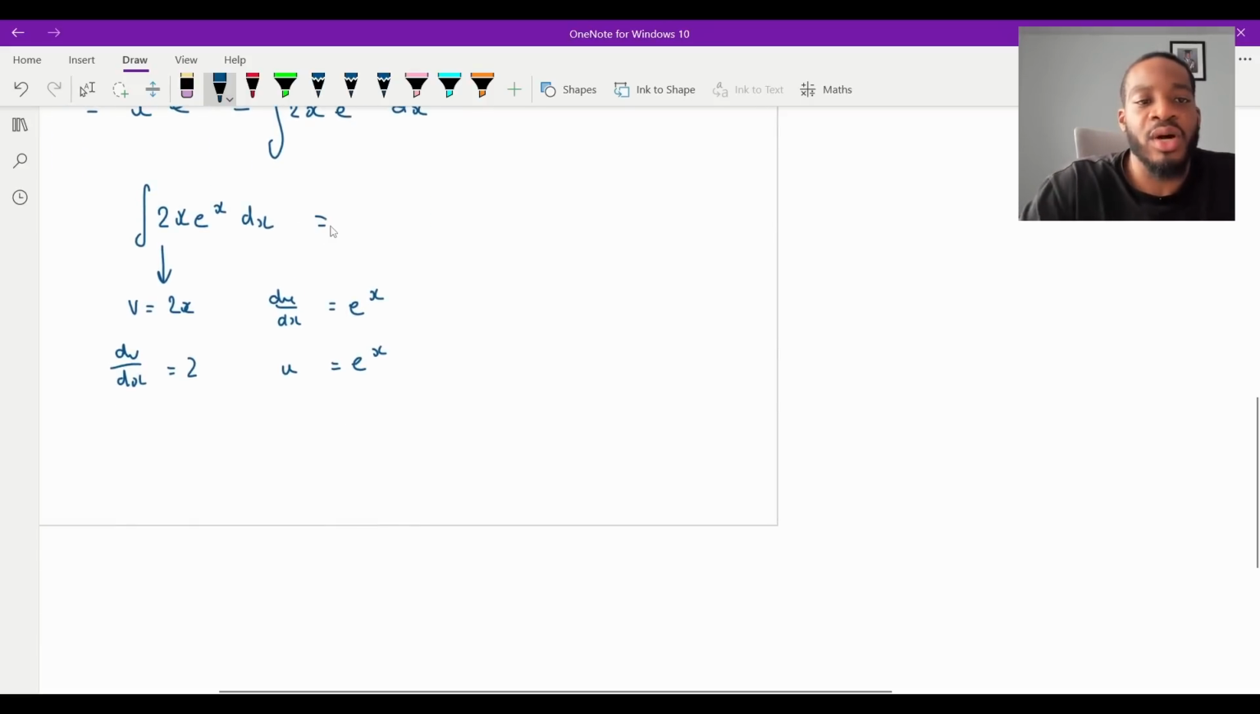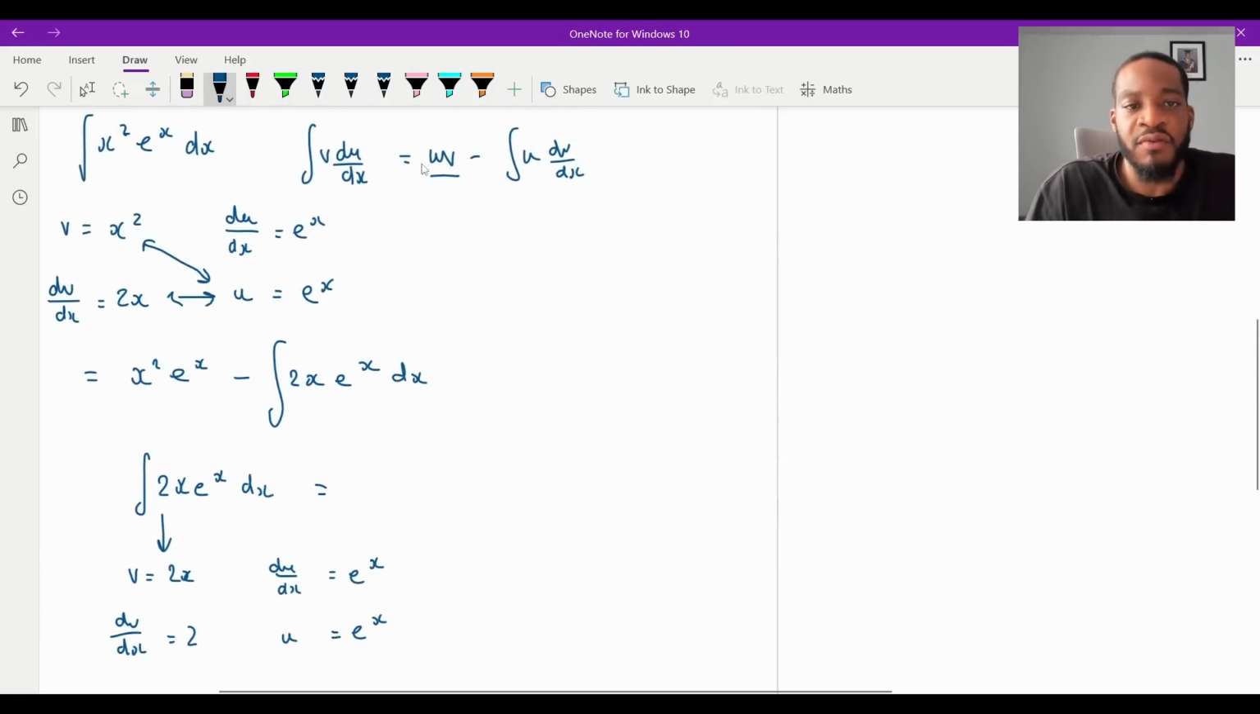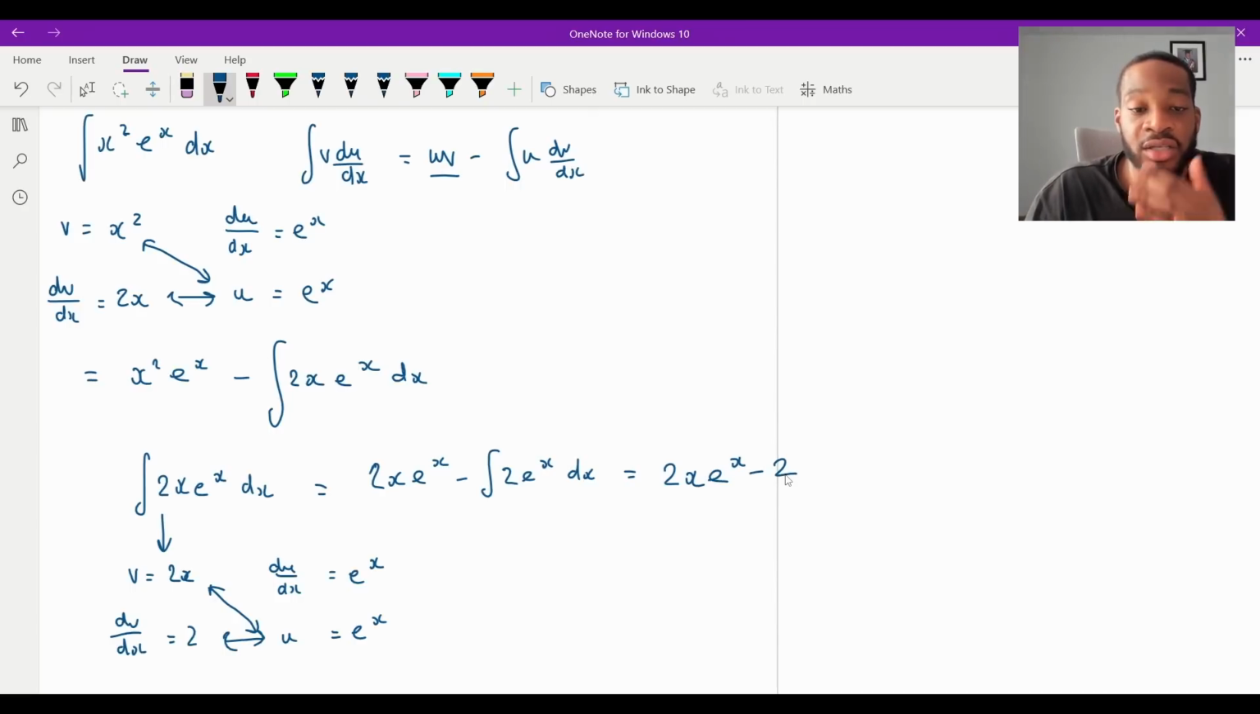So I'll just do it up here because I've got the formula on top here. It's going to be uv, these two again. So it's going to be 2x e to the x minus the integral of u dv, these two. It's going to be 2 e to the x dx. And now there's no x in front of the e to the x. So this is just a standard integral, isn't it? So it's just going to be equal to 2x e to the x minus, and when I integrate that, the 2 I can just bring to the front. And when I integrate e to the x, I get e to the x again, don't I? So it's just going to be that plus c.